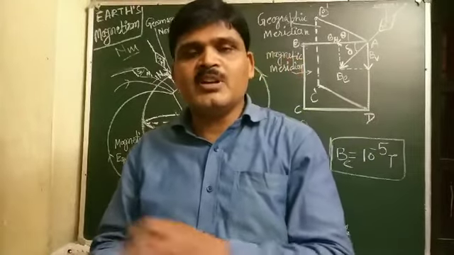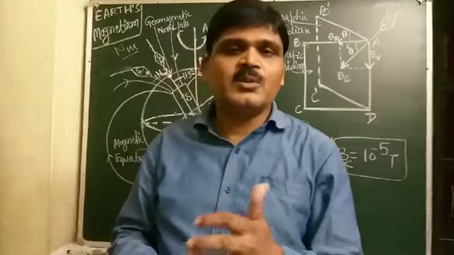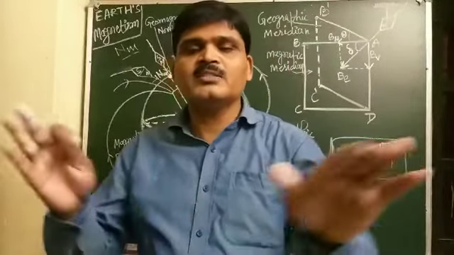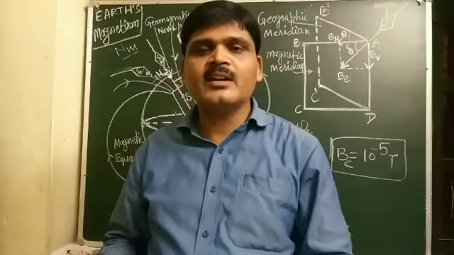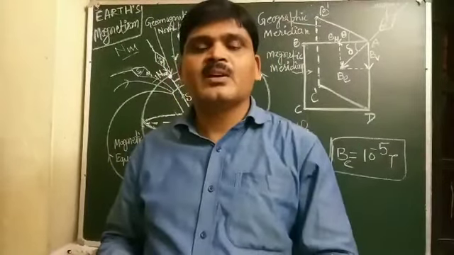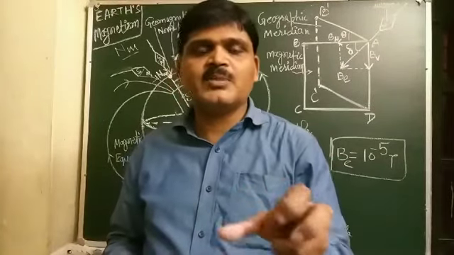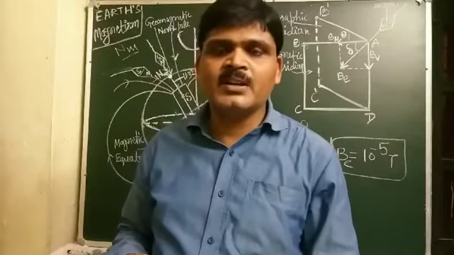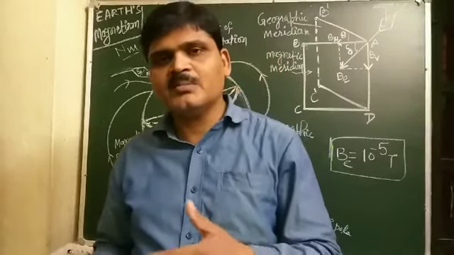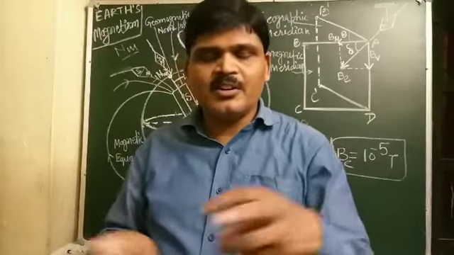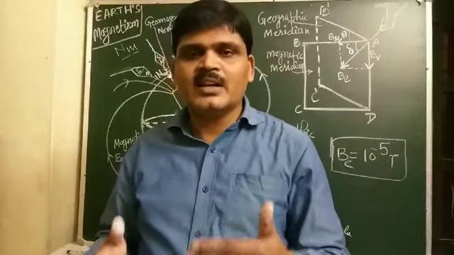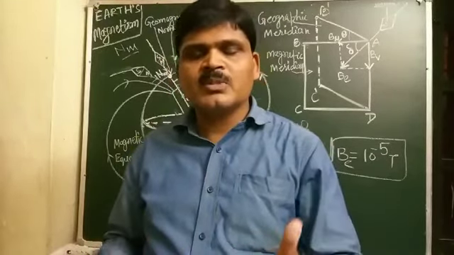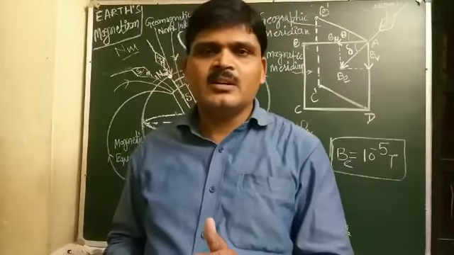And this hypothesis seems most probable because our Moon, which has no molten core, has no magnetic field, whereas Venus, which has a slower rate of rotation, has a weak magnetic field, and Jupiter, which has a faster rate of rotation, has a higher magnetic field. So this is the cause of Earth's magnetism.